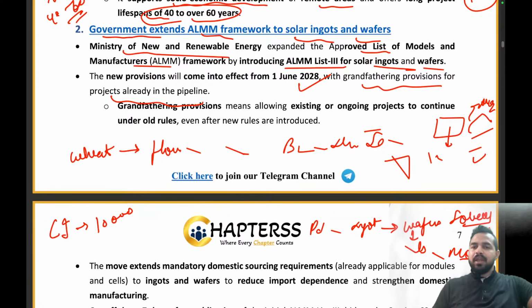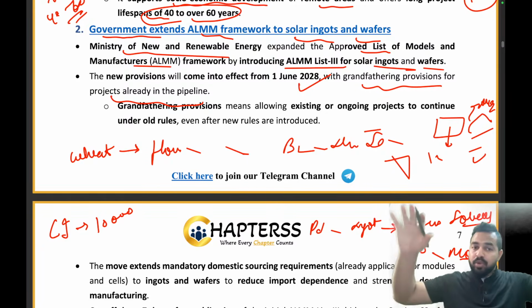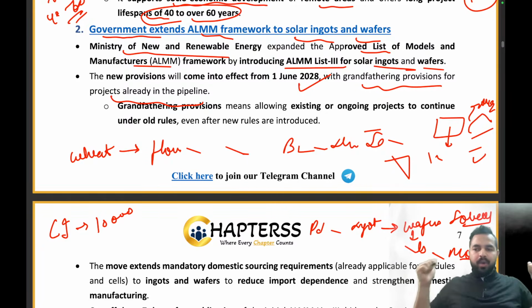So the projects which were already going on are exempted from using this typical quality of solar ingots and wafers and from those XYZ manufacturers only. Are you getting the point? That is what the grandfathering provision means: allowing existing or ongoing projects to continue under old rules even after the new rules are introduced. That's all from this article.